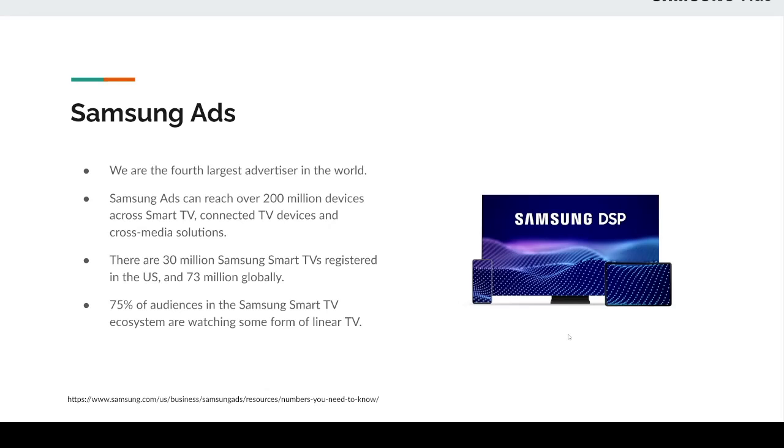Samsung Ads is the fourth largest advertiser in the world. We are also in the unique position of being able to reach over 200 million devices, ranging from smart TVs, connected TV devices, and cross-media solutions. As a part of our user base, we have over 30 million smart TVs registered in the US alone and about 70 million globally. The kicker is that 75% of audiences in the Samsung TV ecosystem are watching some form of linear TV. Since linear content is such a strong component of our CTV ecosystem, advertising optimally on the platform is a key target for us.